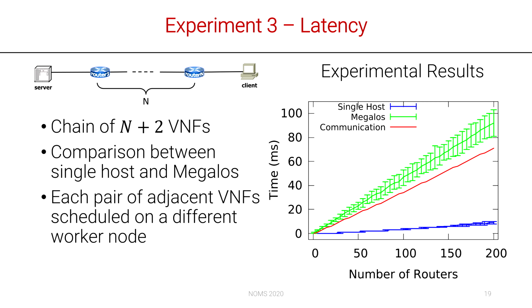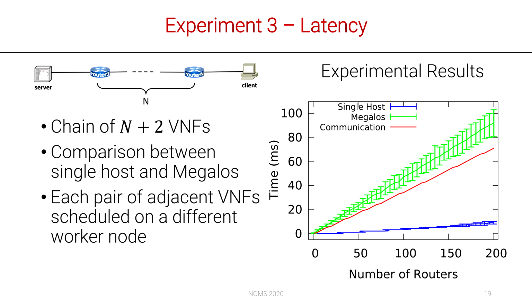A weak point of distributed architectures is that they might introduce unnecessary latency. Hence, we performed tests to measure the impact of Megalos on the latency of the virtual network. To this end, we realized a network scenario consisting of a chain of n plus 2 VNFs, where the first and the last VNFs of the chain are a client and a server. Also, we never scheduled two VNFs that are consecutive in the chain to the same worker node.